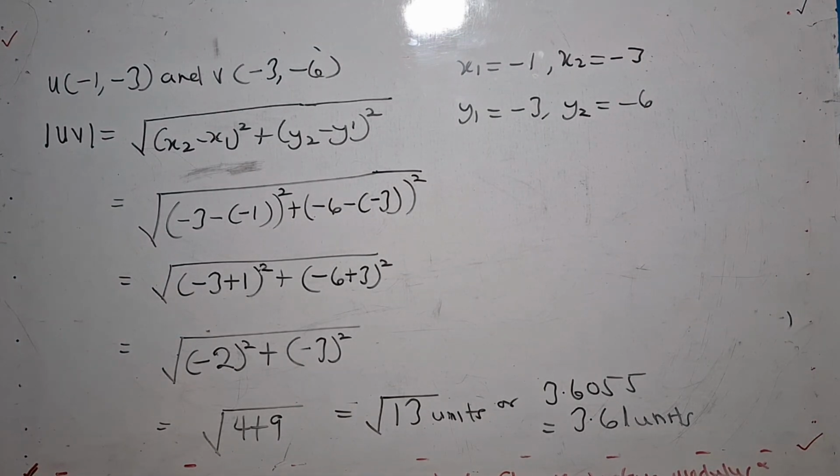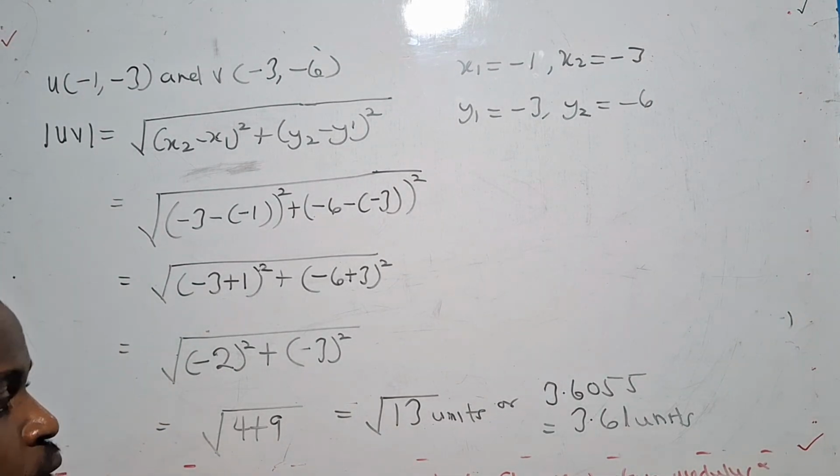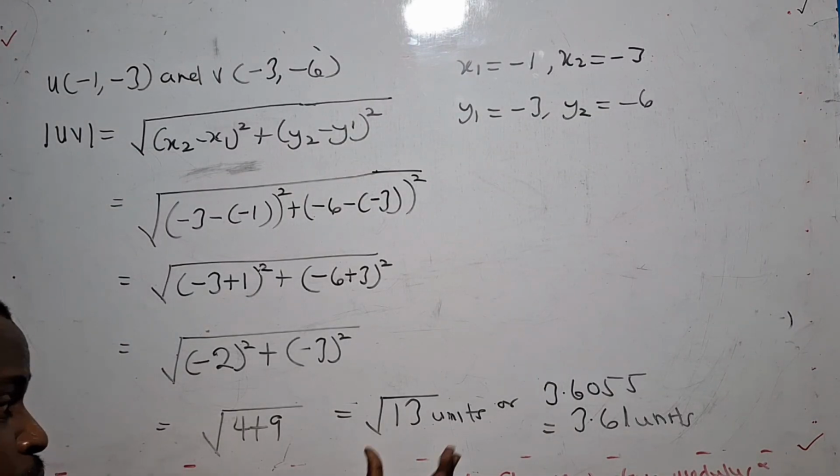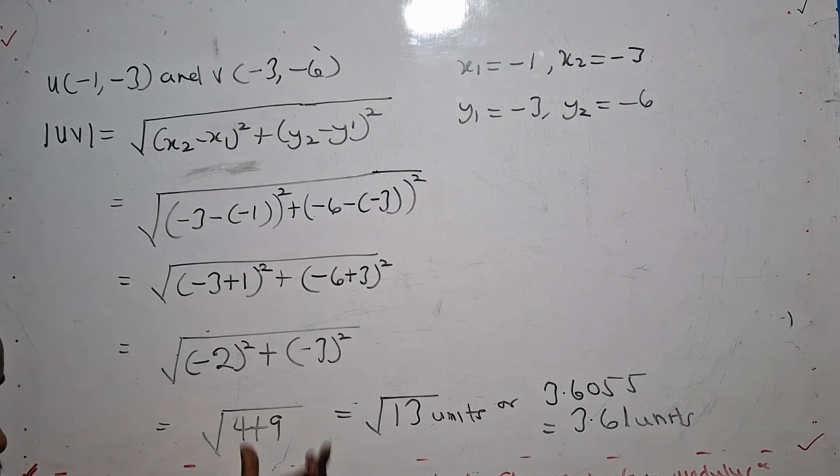So maybe the question might ask you to leave it in some number of decimal places. So you find the square root of that. Or if the question is silent, you can leave it in the square root, since 13 is not a perfect square number. So basically, this is how we find the length, the distance, and the modulus of any given line. The next part is going to be how to calculate the gradient or the slope of a line. So follow closely for the next part of the lesson.